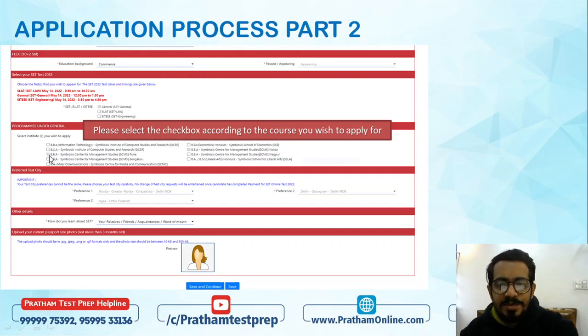So the third option I can see, that is Symbiosis Pune. Okay, I will click on this option, and I have one more option which is BBA Symbiosis Noida. Okay, अगर आप BBA को अप्लाई कर रहे हैं, फॉर एग्जाम्पल, okay, अगर आप BBA करना चाहते हैं, so Pune is slightly better than a Noida campus. Okay, Pune is more preferred option है.